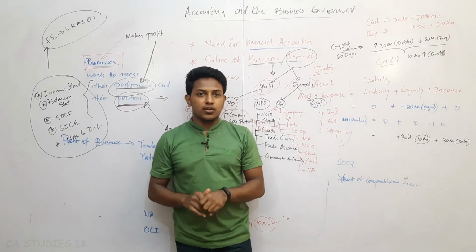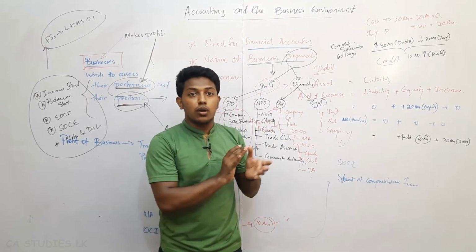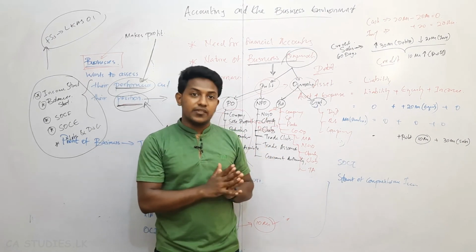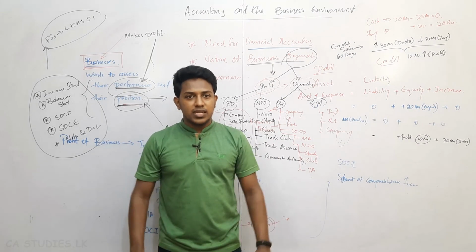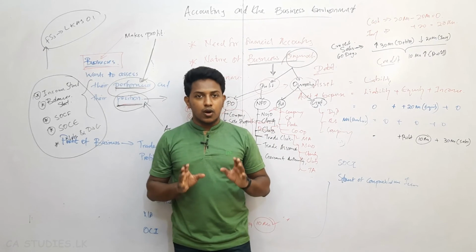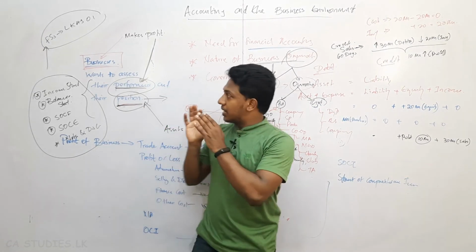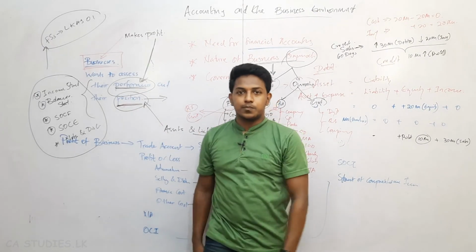There is no restriction that only companies should prepare the financial statements, or only sole proprietors, or only listed entities. Anyone, every business organization or individual should prepare the financial statements that come under financial accounting to see their performance and position.